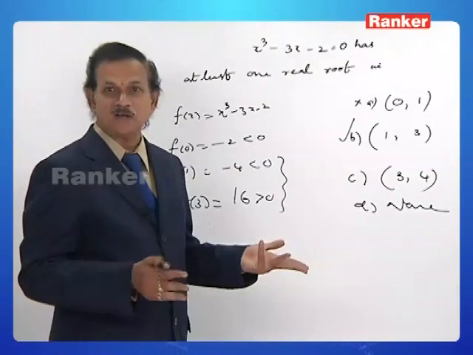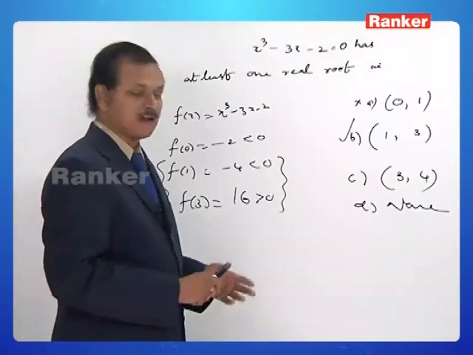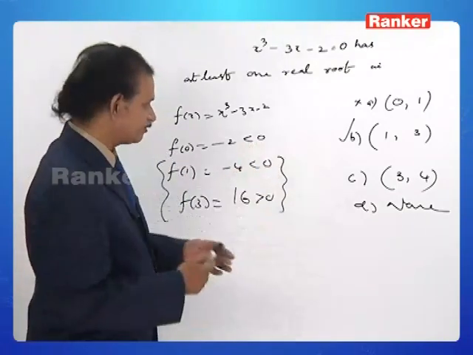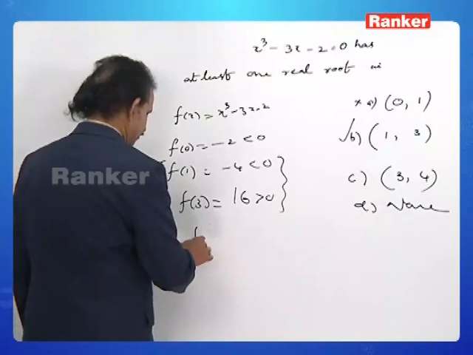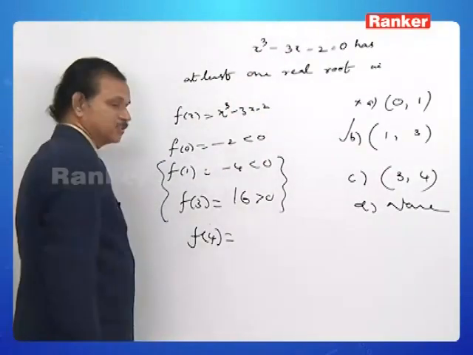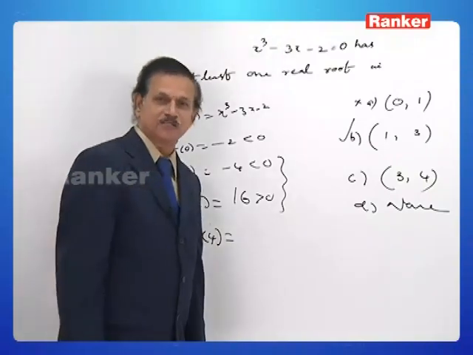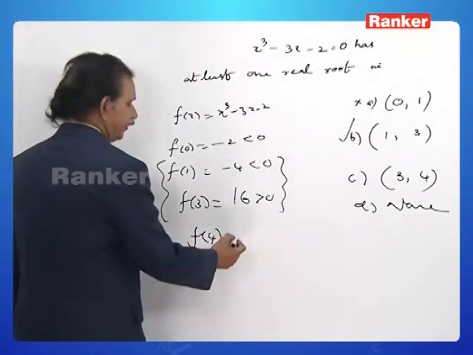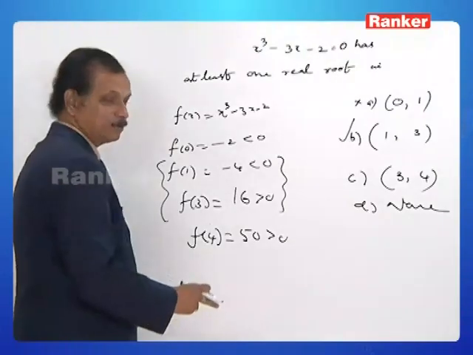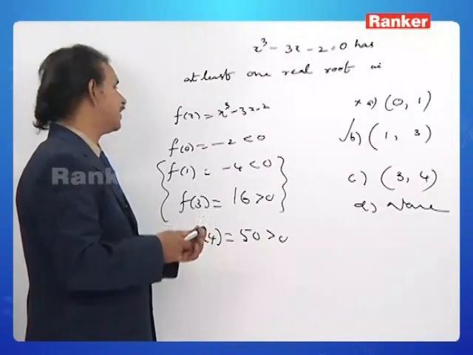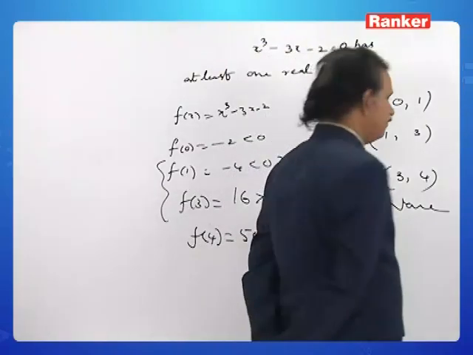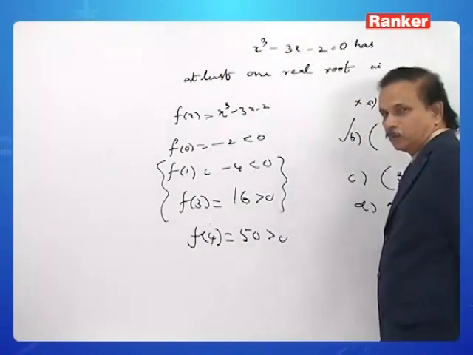It is not over. Still there is another option. This is a multiple answer type, we don't know. So we have to test f of 4 also. What is f of 4? 4 cube, 64. 64 minus 14 is 50, positive. So no question of any possibility between these two. Do you have a root? No. Therefore, what is the correct option? 1, 2, 3. In the open interval 1 to 3, we may have a root of that equation.